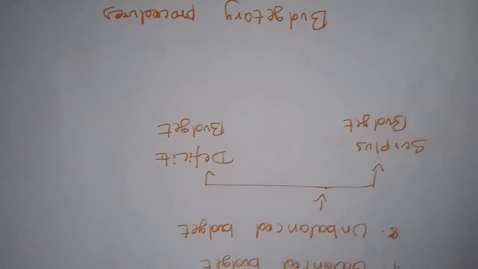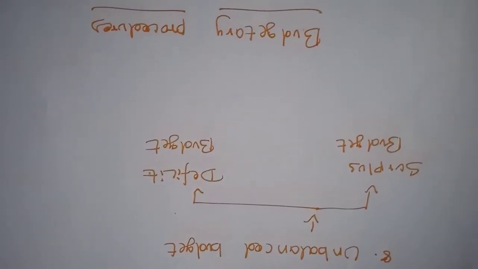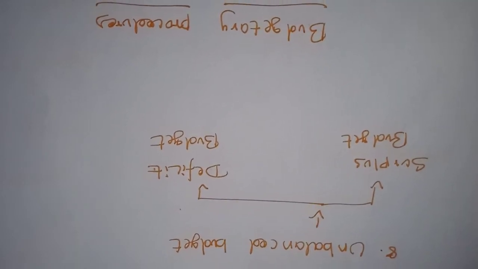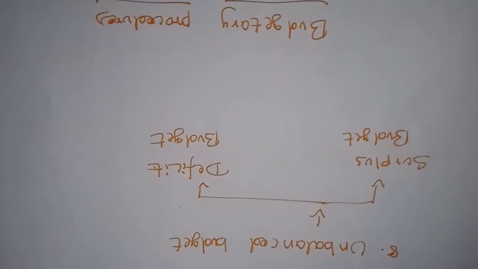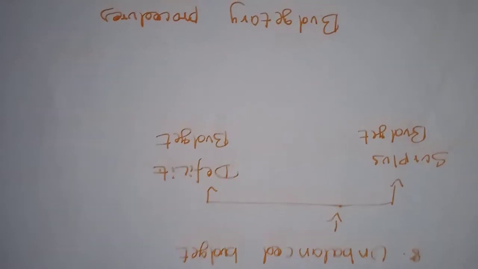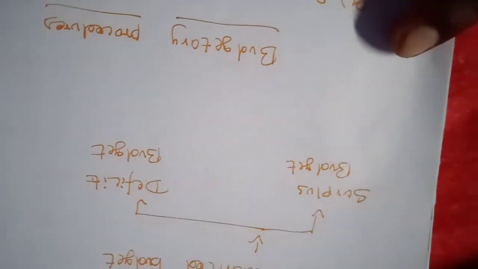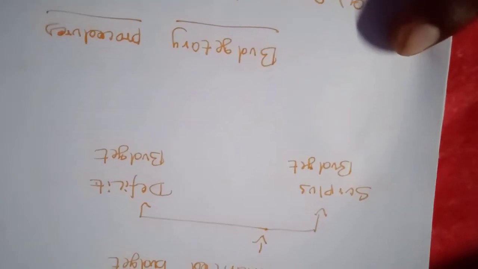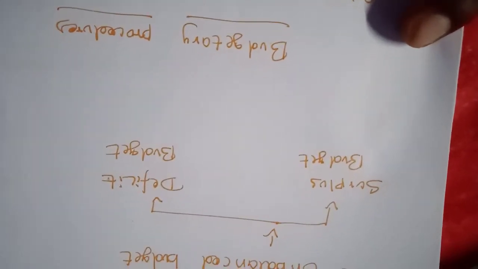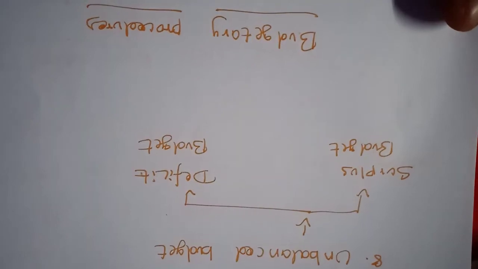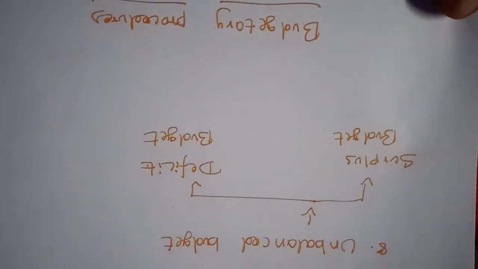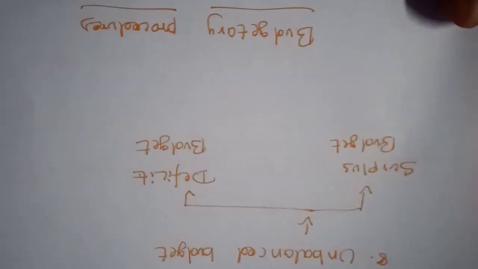So the income will be a surplus. If the government revenue is more than their expenditures, we can consider the budget as a surplus budget. So here the government's estimated revenue is greater than the estimated government expenditures. That is called surplus budget.